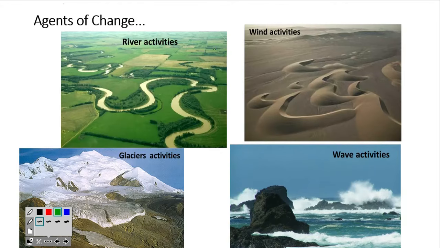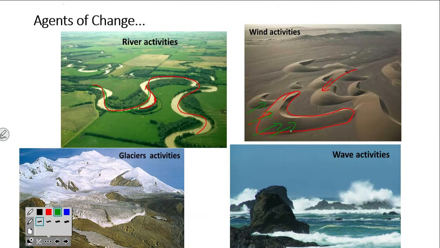So here you can see, I have given example agents with changes. You can see here the river has taken a turn. Here it is breaking the rock and going away. So this river is carrying some material. Here you can see depositional features. So these are called depositional features. This sand, in desert area, wind has transported sand material and has deposited here. Actually the direction of wind is from here. Why? I will tell you in future classes why it has formed like this.